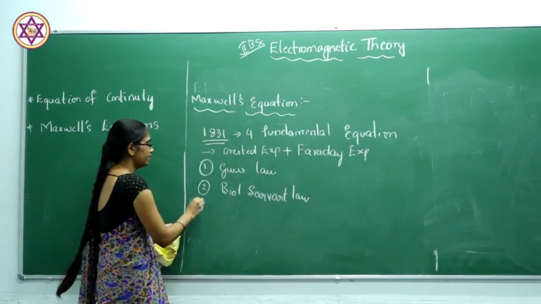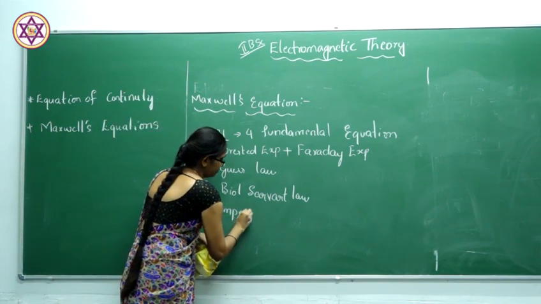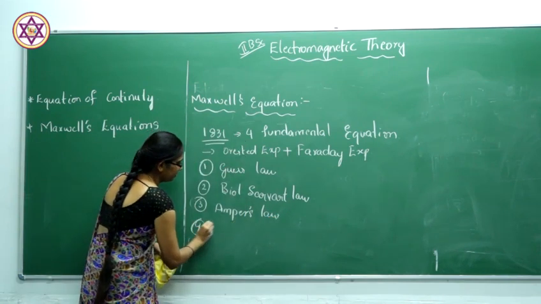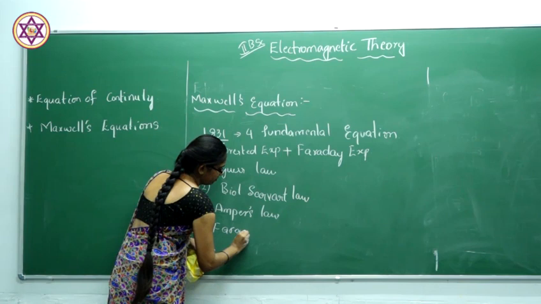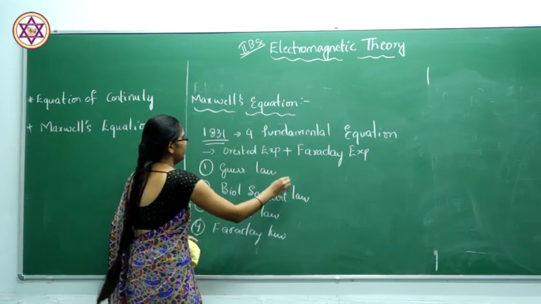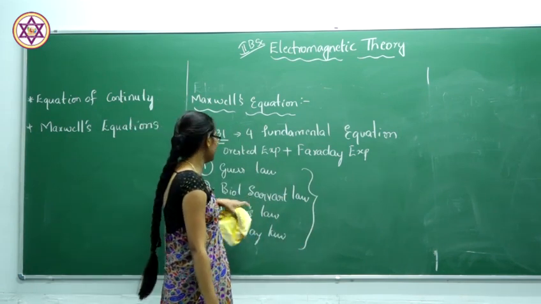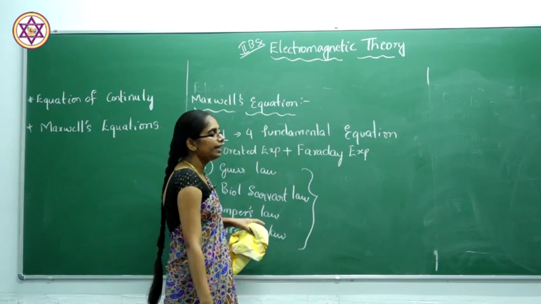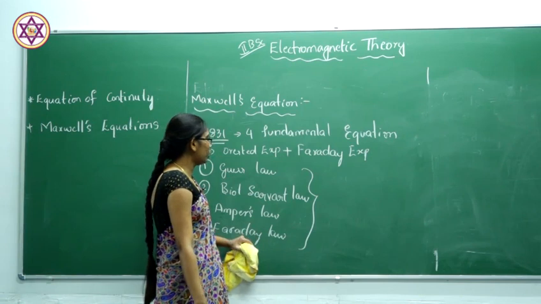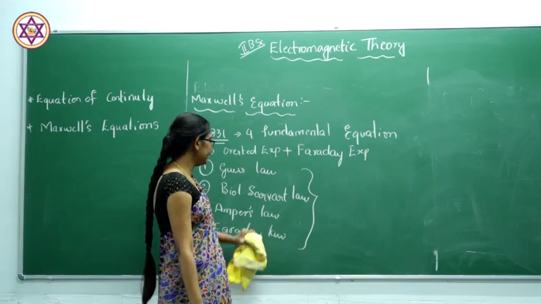The third Maxwell equation will be mainly based on Ampere's law, and the fourth one will be based on Faraday's law. By using these four laws, that is Gauss law, Biot-Savart law, Ampere's law and Faraday's law, he gave the four Maxwell's equations, and we call these equations Maxwell's equations or the electromagnetic equations.